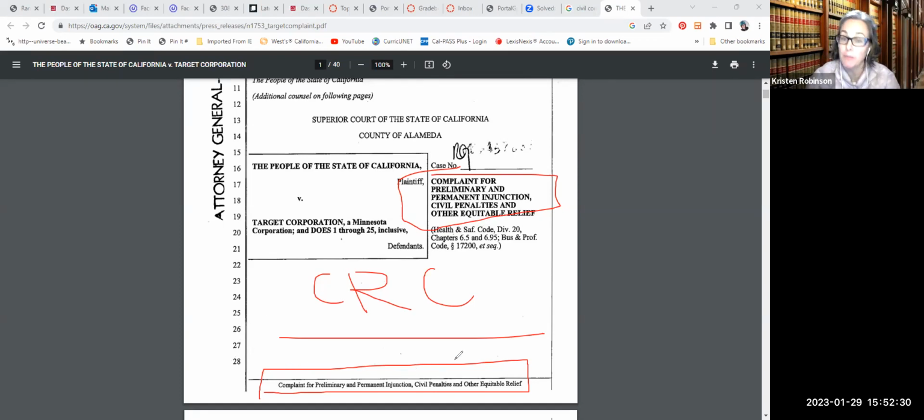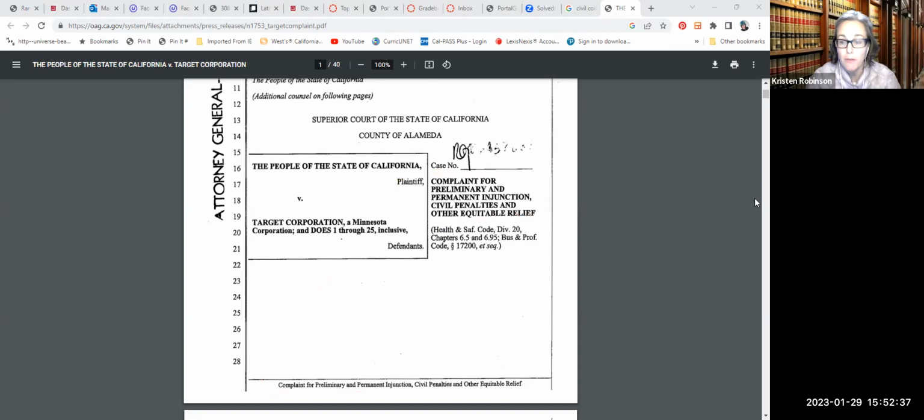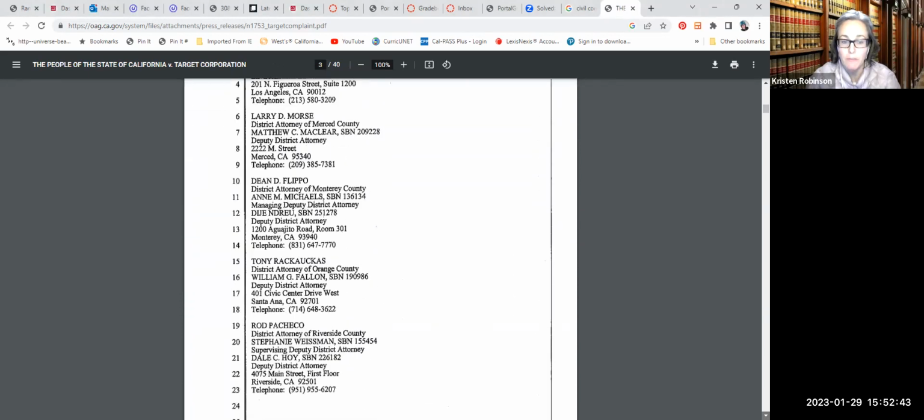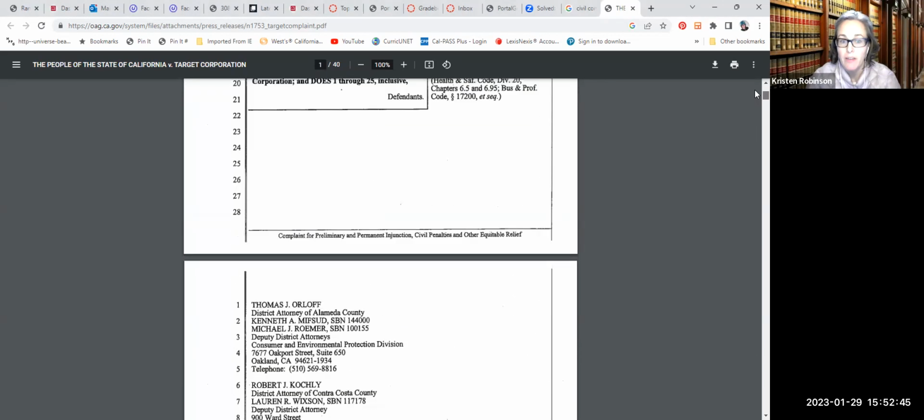So a footer is one of the rules, and actually, I shouldn't judge them too harshly yet. So the format for the footer is dictated by the rules of court. I'm just going to go to their second page really quick. Oh, they've got a very long caption, but at any rate, so let me go up.